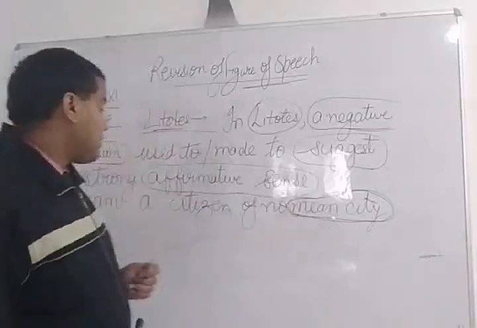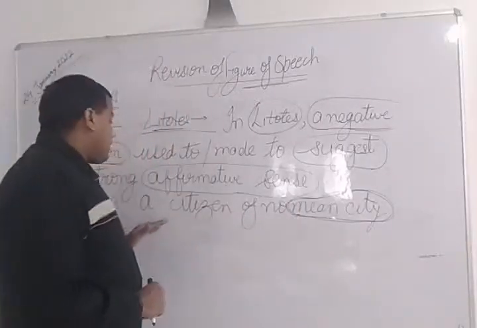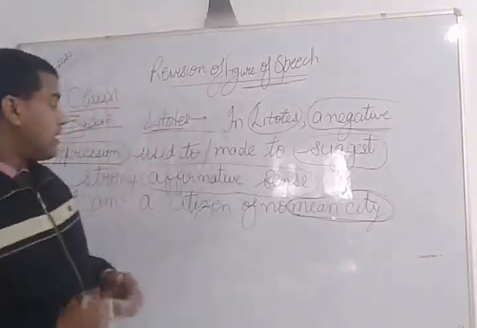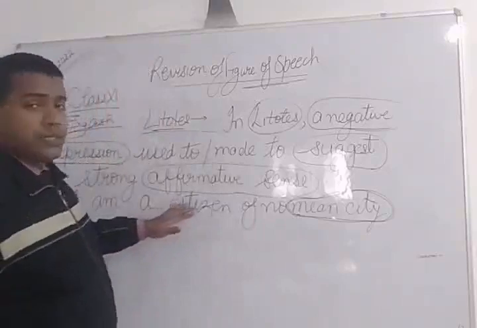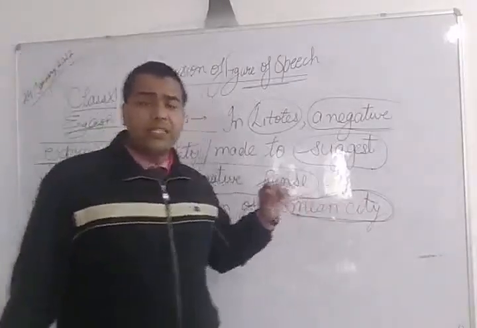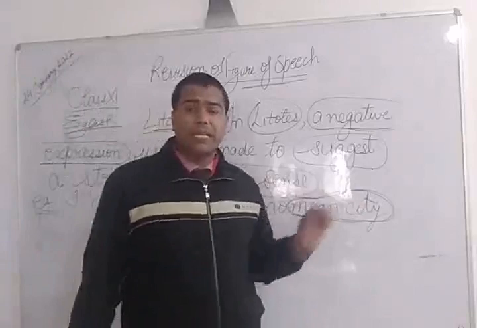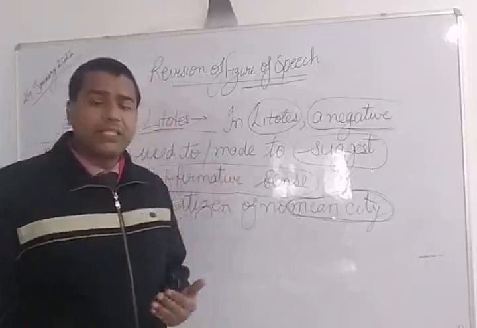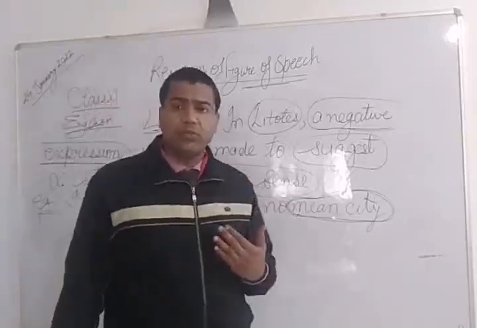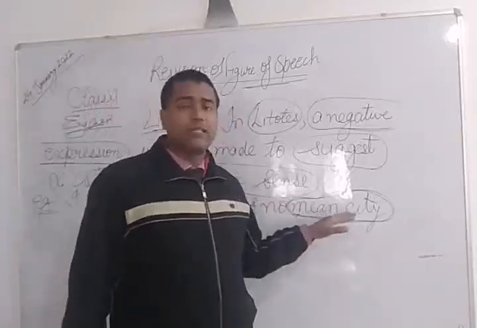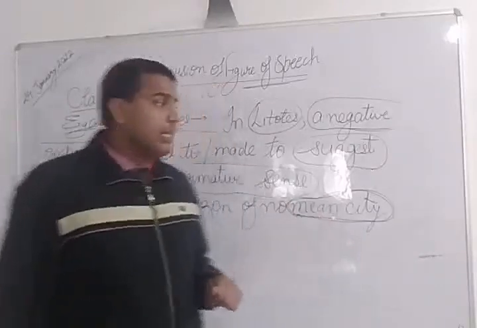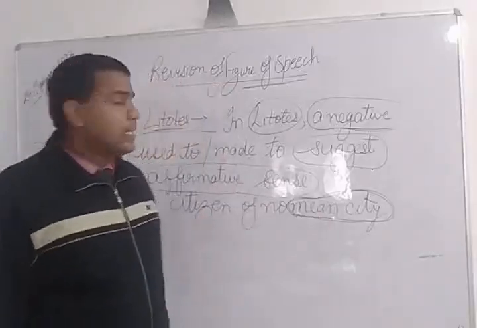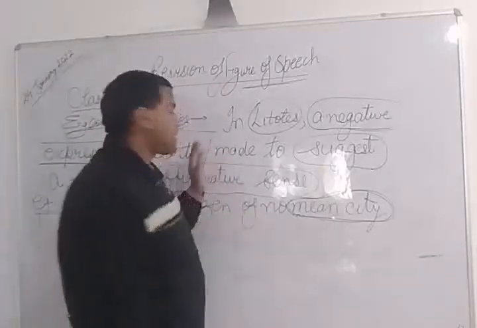So it is said that I am a citizen of no mean city. Here in this sentence it is seen that the citizen doesn't belong to a poorer place, that person doesn't belong to a slum place, that person belongs to a renowned place, to a famous place. That's why here a negative sense, a negative meaning, "no mean city", tells us a strong affirmative sense, and that's why it is called litotes figure of speech.